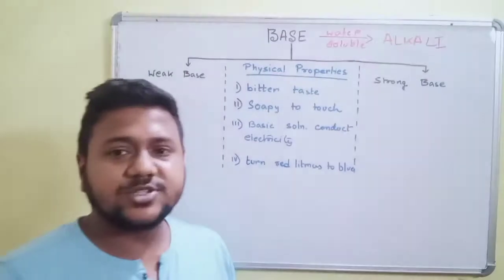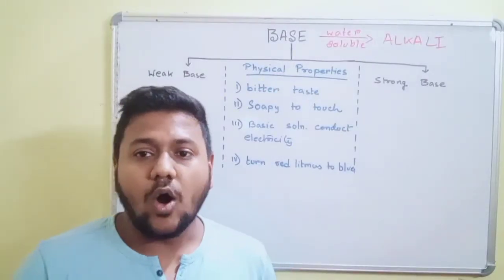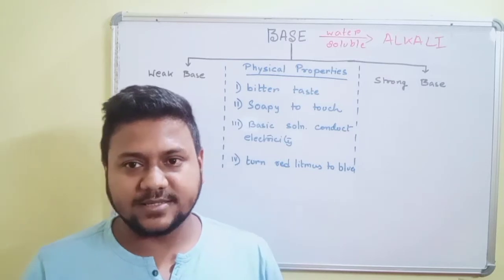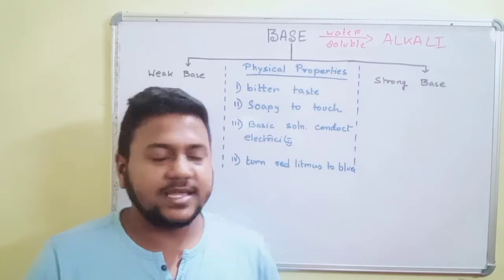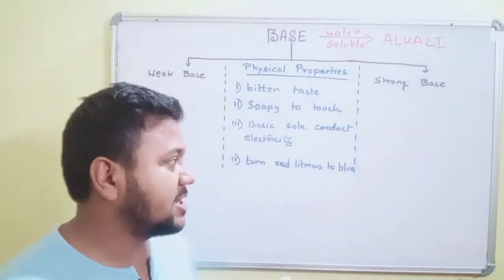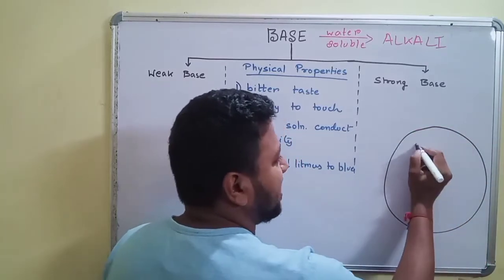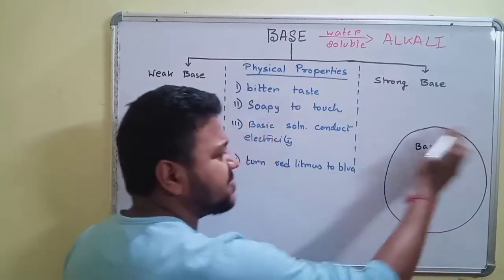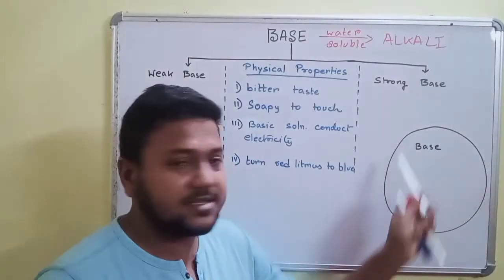Now there is a question that we come across when we study bases: all alkalis are bases but all bases are not alkalis. This can be explained clearly. If we think that this whole circle is the set of bases, all the substances that are bases are in this circle.